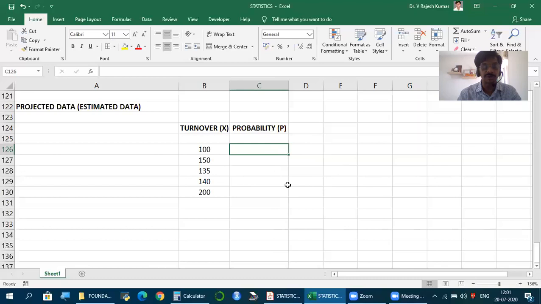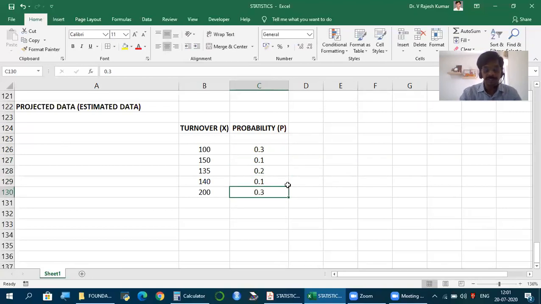So this is what we do. Probability, chance, percentage, or we express in decimal, and we take all possibilities. It should be 100% coverage, or in decimal it should be 1. So this probability, the total should be 1. So let's say 0.3, 0.1, 0.2, 0.1, 0.3.